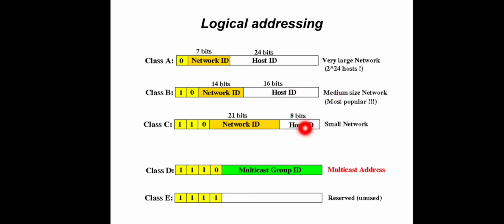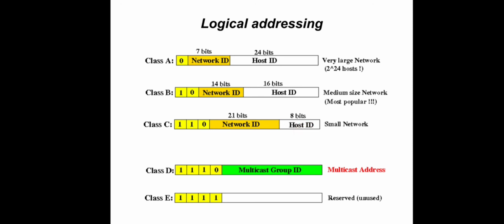And for small networks, we can use the class C addressing scheme, in which we have 2 raised to 21 for the network ID and 8 bits for the host ID. The highest 3 bits will be 110. So we can have 2 raised to 21 different networks, and within each network we can have 2 raised to 8 different computers. So this scheme is used for very small networks.